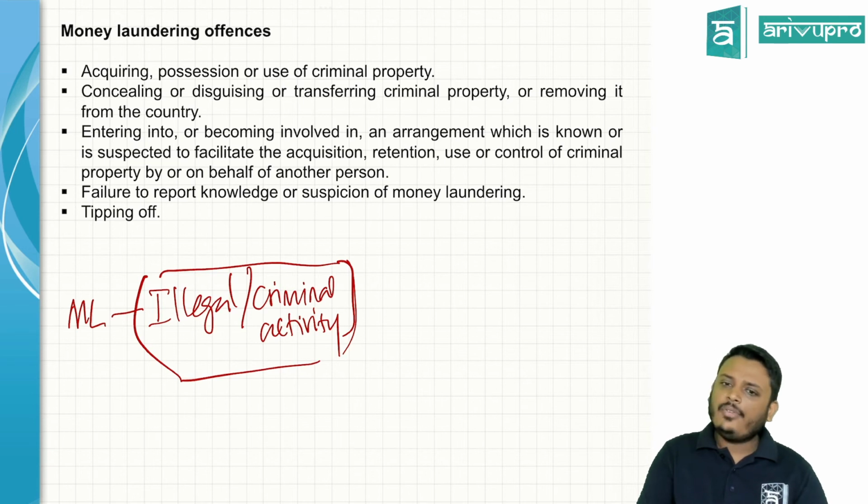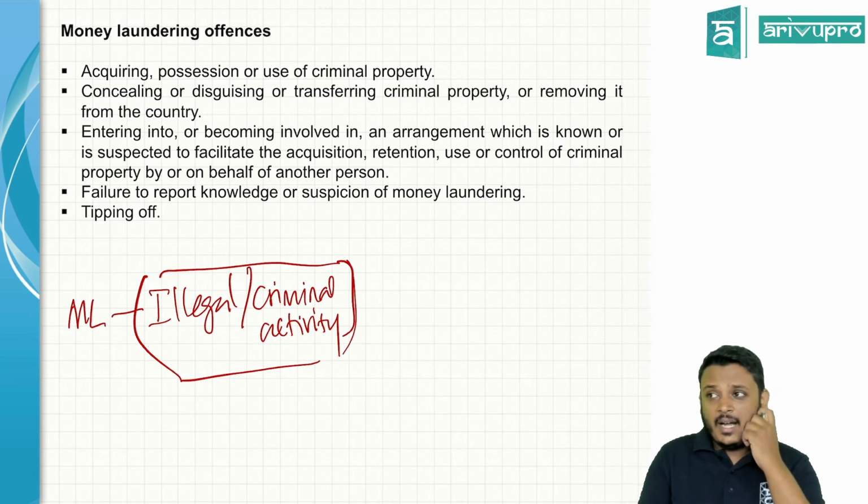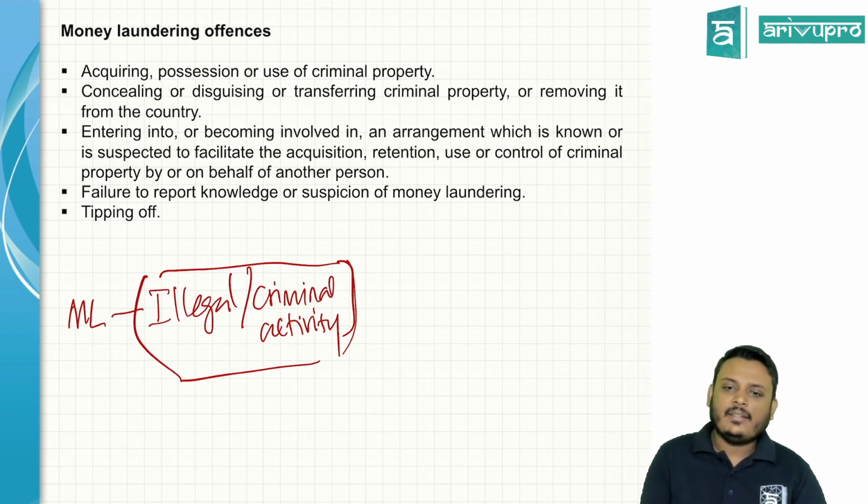Another point when it comes to money laundering: if you are keeping someone else's money, let's say a person doing an illegal money laundering activity asks you to keep his property with you, that is also an offense. You can't say it is not mine, it is someone else's. If you keep it with you, you are also part of it, right? And failure to report knowledge of money laundering.